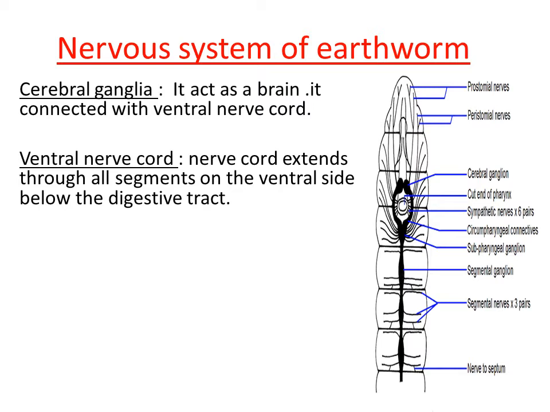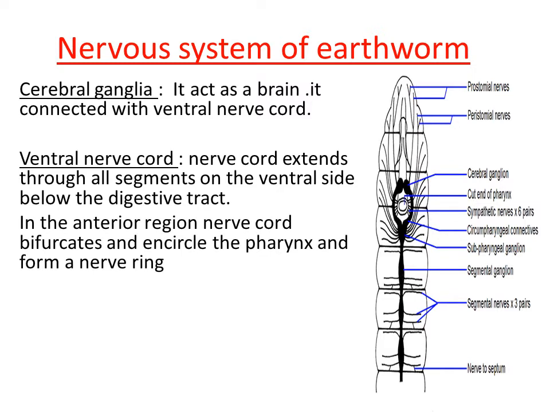That means in all the segments we can see the extension of the nerve cord, and it is located just below the digestive tract, right? We have already discussed the alimentary canal, the digestive tract. Just below the digestive tract we have a tubular structure. This runs from the anterior end to the posterior end. That tubular structure is called the ventral nerve cord.